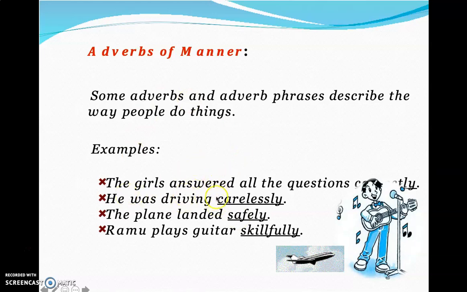If you cut the adverb of manner, the adverb is an extra fitting. But an adjective is not like that. If you say he was driving, fine, there's a meaning. Carelessly is extra. The plane landed, full stop. The sentence is complete, but you have an extra. That is the adverb. So how did the plane land?